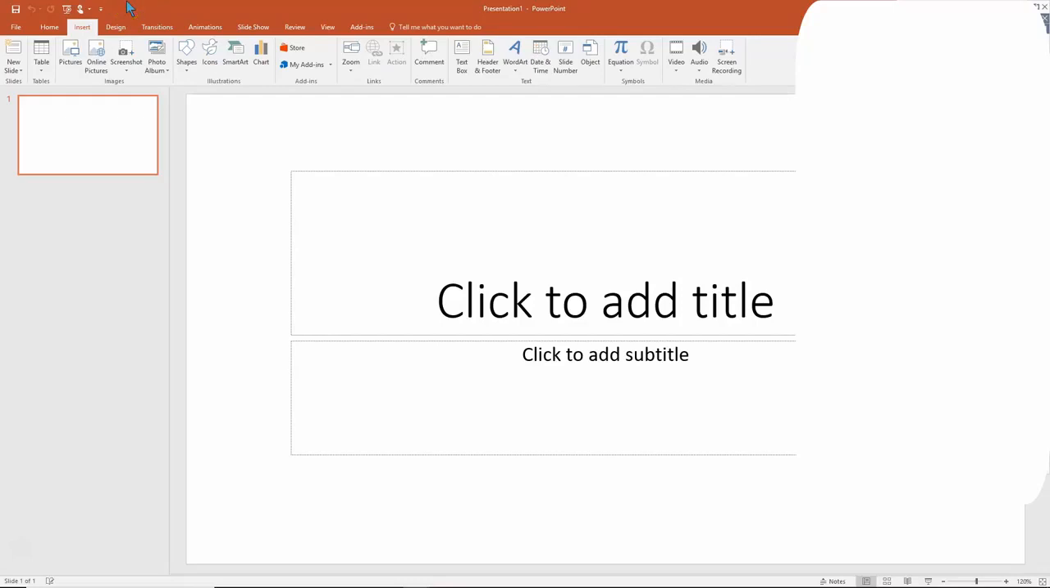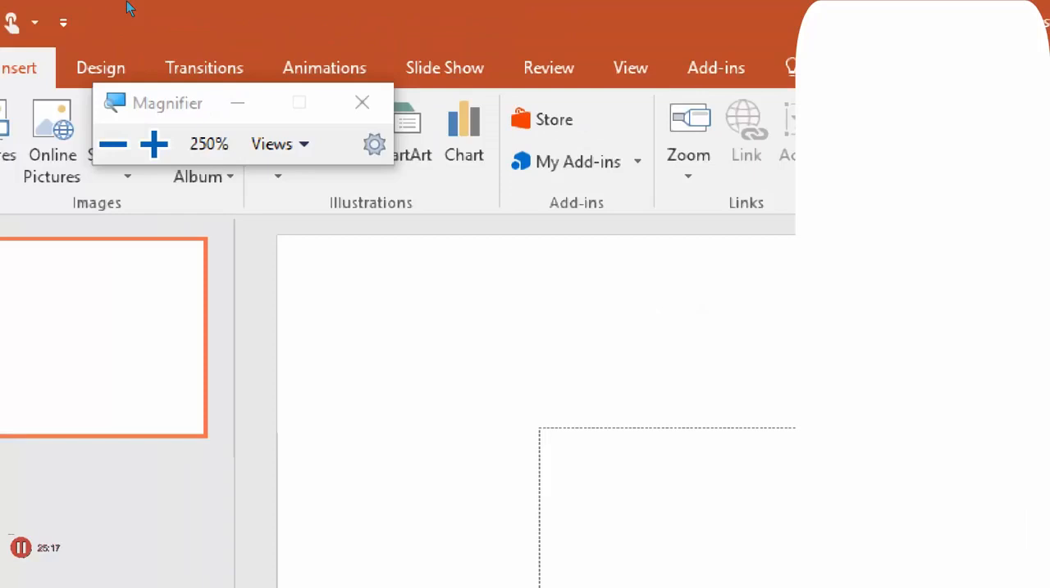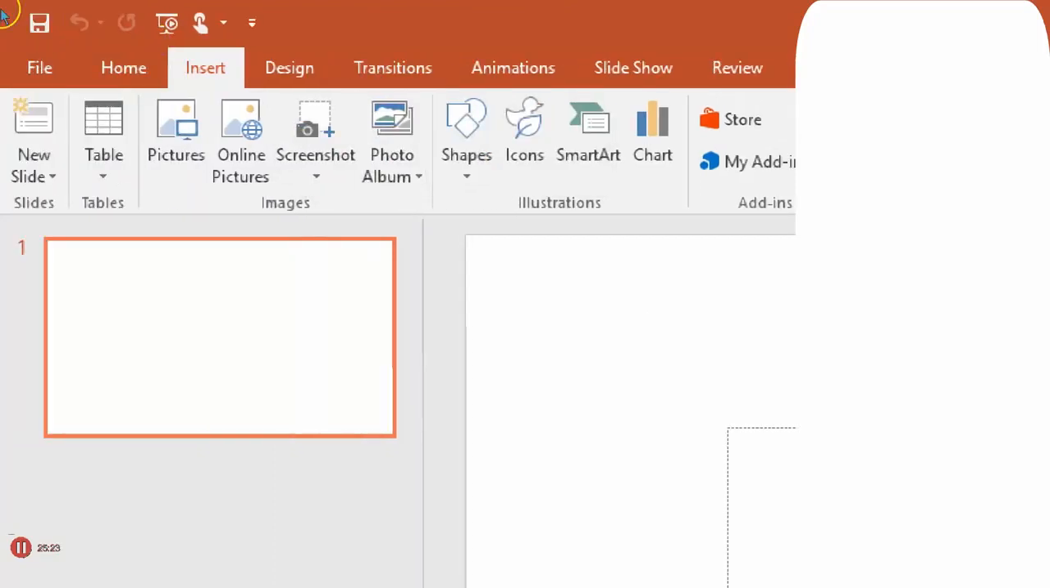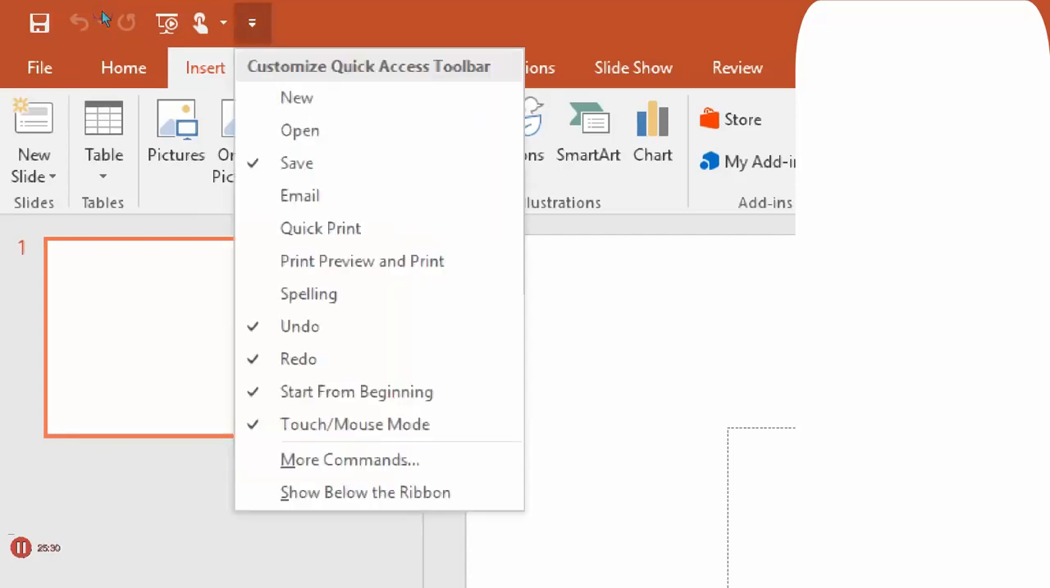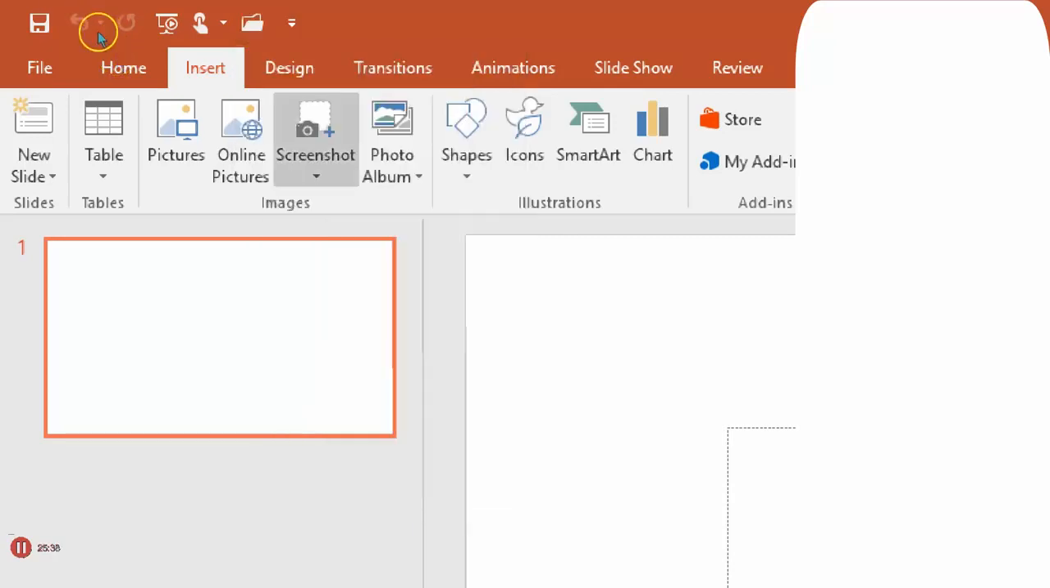In this case, I'm going to zoom in for a second. And we'll do a quick zoom in. Good. Now here's the magnifier, and I can minimize that window. So notice my mouse. I'm going to go to the arrow to the right of the Quick Access Toolbar and click there. And now I can just click on any one of those. For example, I'll pick on the word Open. And now the Open icon is on the Quick Access Toolbar.